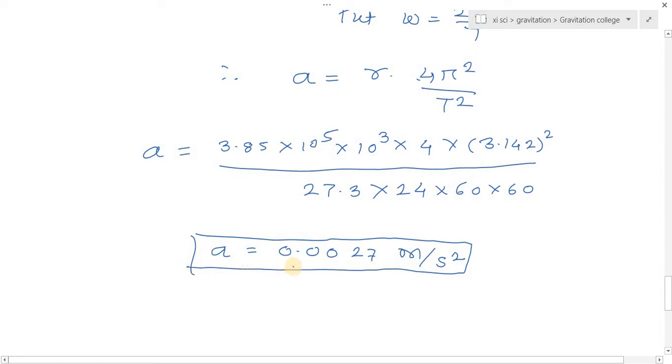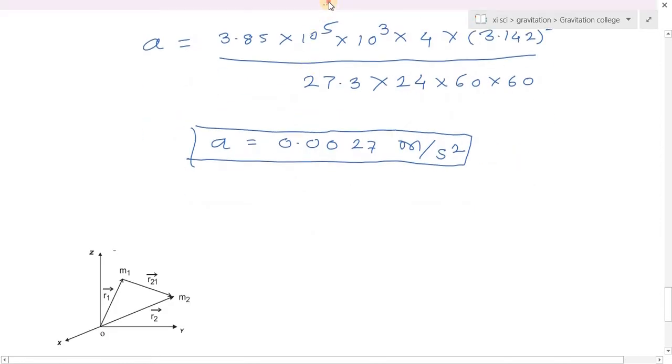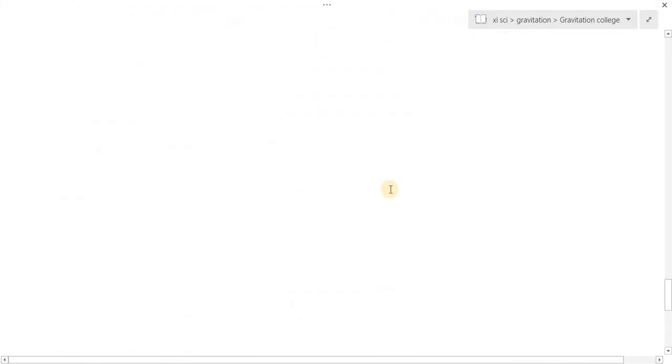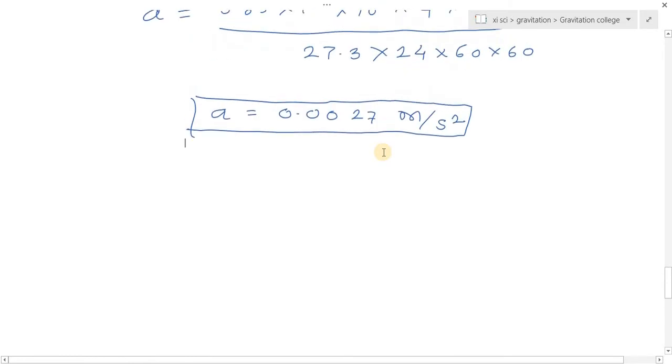This is the acceleration of moon. So here the moon is revolving around the earth with an acceleration of 0.0027. This is the acceleration of moon which is revolving around the earth, and it is directed towards the center.